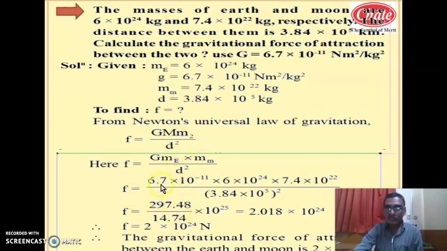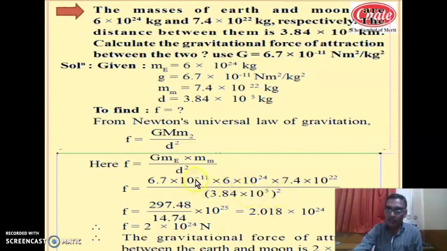Now substituting the values for the force, F equal to G, whose value is 6.7 into 10 raised to minus 11, mass of Earth is 6 into 10 raised to 24, mass of Moon is 7.4 into 10 raised to 22, upon the distance between them, 3.84 into 10 raised to 5, whole square. Now you have to perform this calculation. How to carry out this calculation? It is a separate problem in your mathematics at your level.